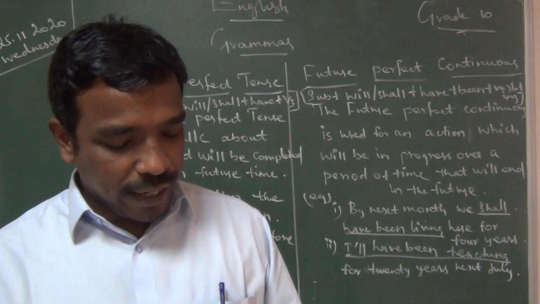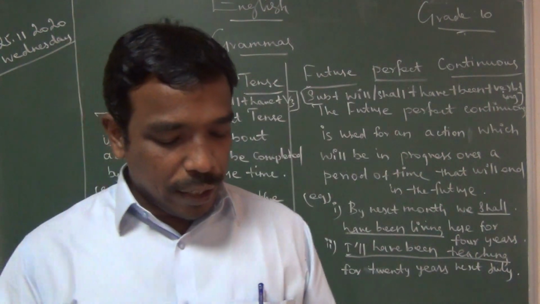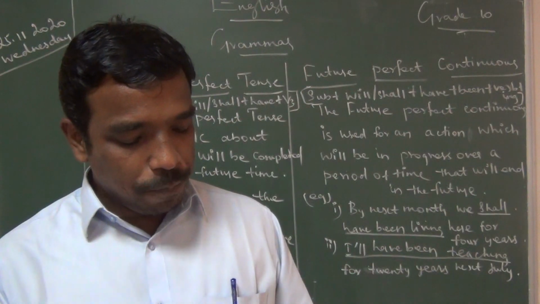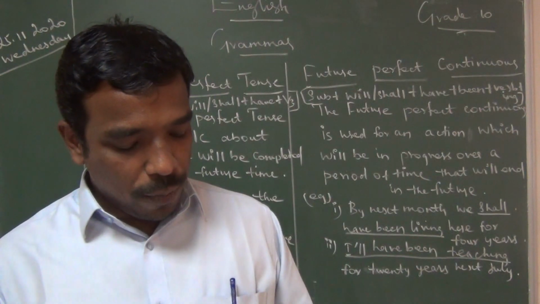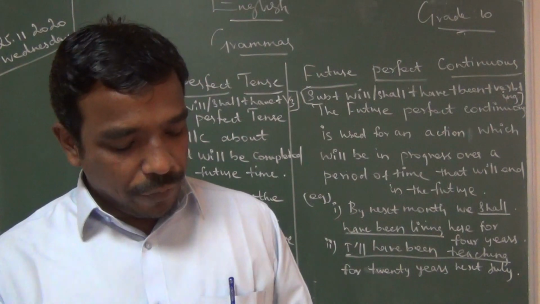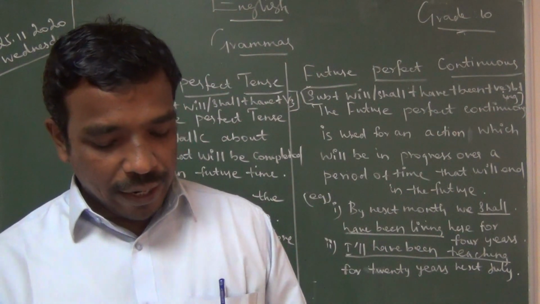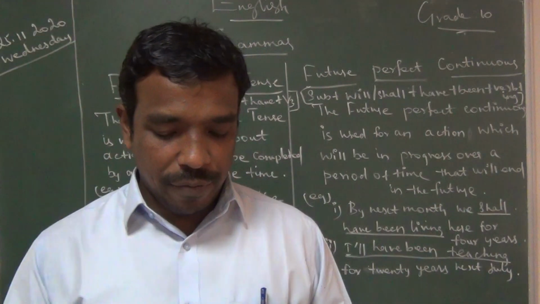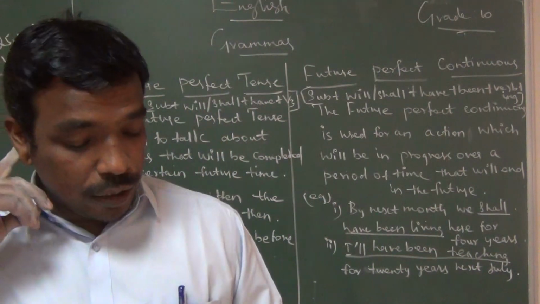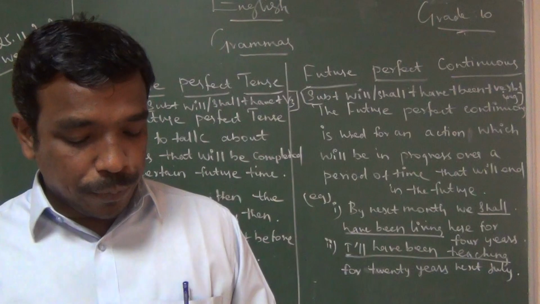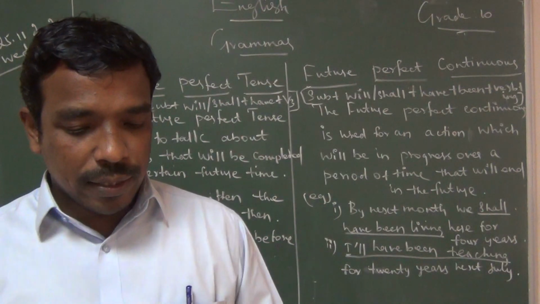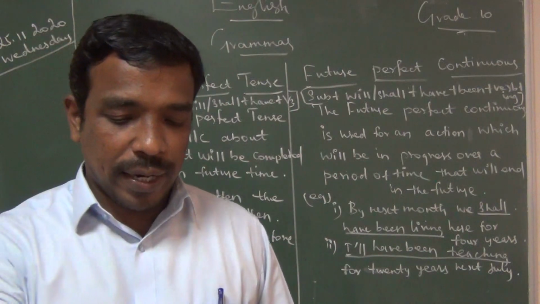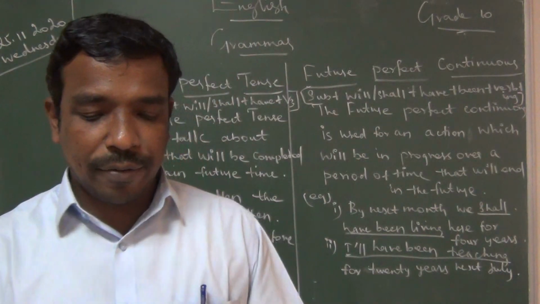To express a state or an action that was continuing at a certain point in the past. It had begun before that point and was probably continuing after it. We use an adverbial of time. We were decorating the house for the birthday party in the morning. Usage: to express an action that was in progress in the past. She was cooking when the guest arrived.